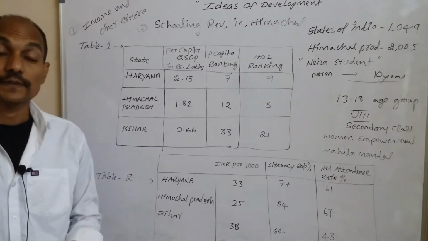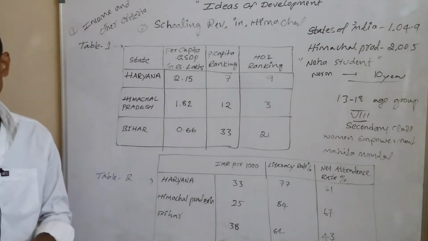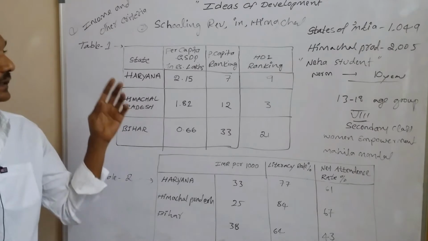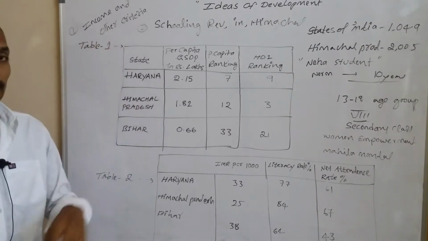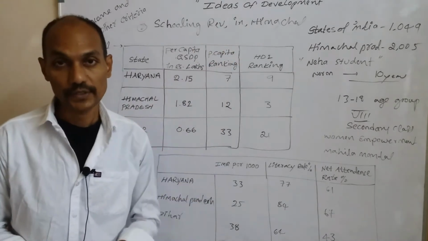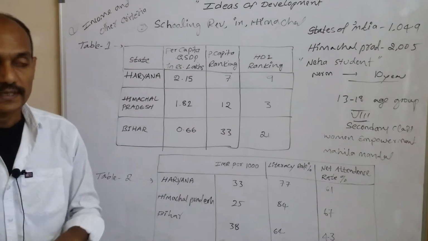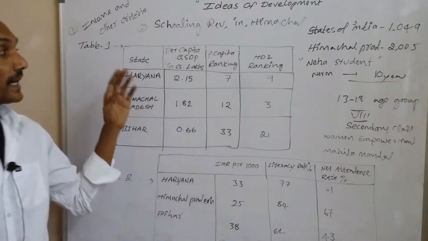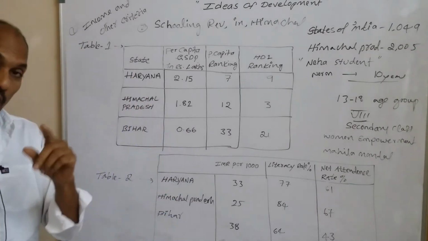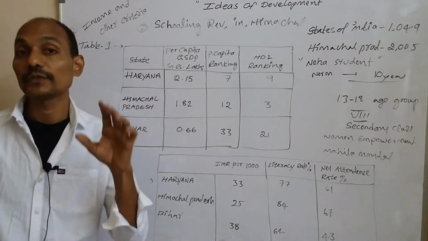Welcome to Social Studies. In today's video, we are going to learn another subtopics. They are income and other criteria and schooling revolution in Himachal Pradesh from the Ideas of Development chapter. Okay, so let's start. The first, income and other criteria. Already I told you income is not enough to measure the development.